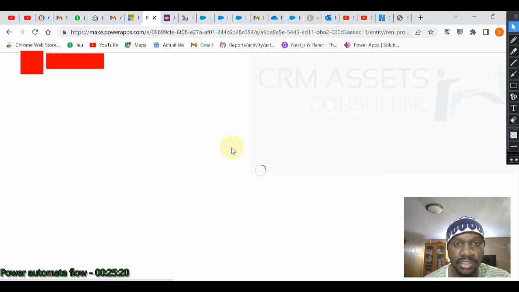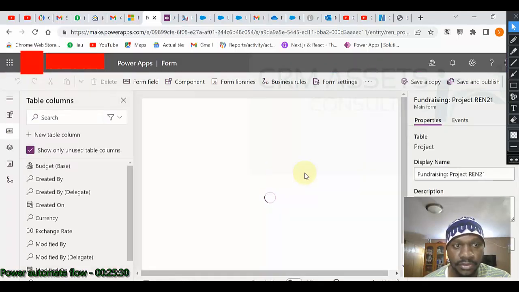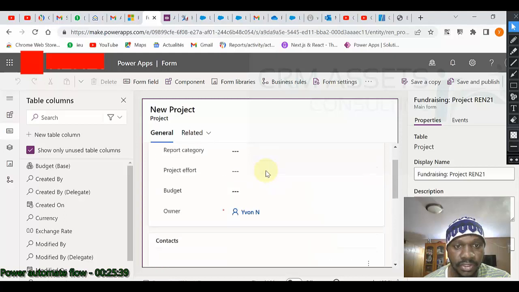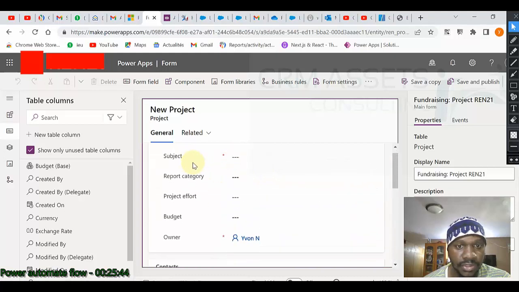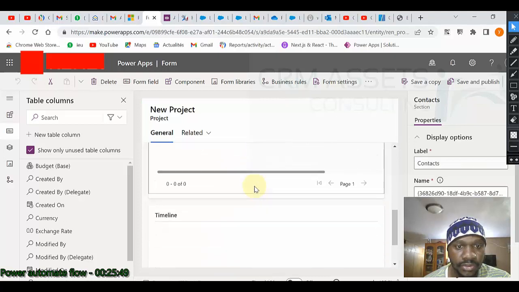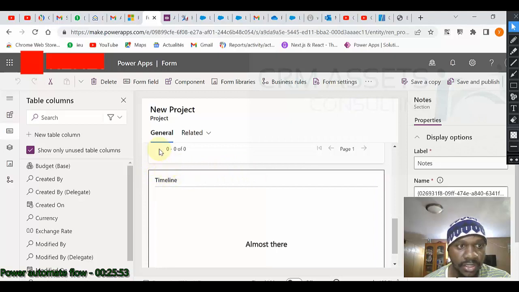We try to add it again, because it is something very simple. Even now we don't see our subgrid. Okay, so let us try to add it again.